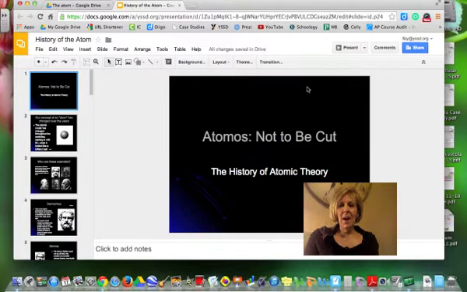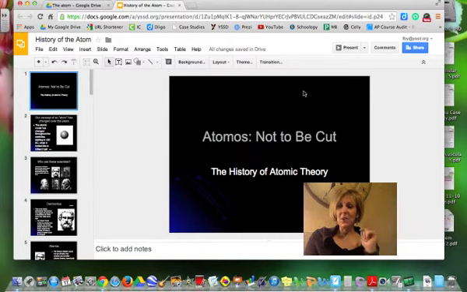There's a lot of misunderstanding about what a scientific theory is. A scientific theory is not just a hypothesis or a guess. It's actually backed by a lot of data. And when that evidence changes over time, a theory has to adapt to the data. That's exactly what has happened with our understanding of what an atom is.